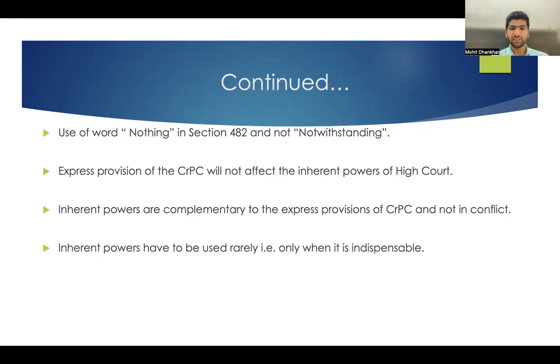Rather, the express provisions of the High Court, the powers under section 482, has to be used only when it is indispensable to do so. Only in the exceptional circumstances when there is no express provision and for the ends of justice, an order is required, and only then in those circumstances the High Court will pass order under section 482, and the High Court will exercise this power only in those circumstances. Only when it is indispensable to do so.